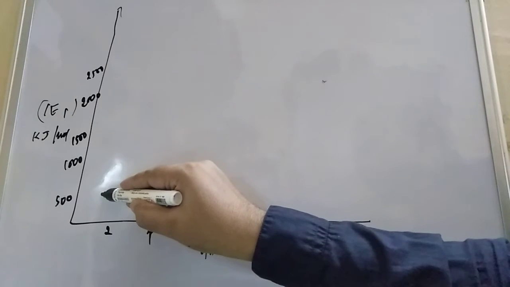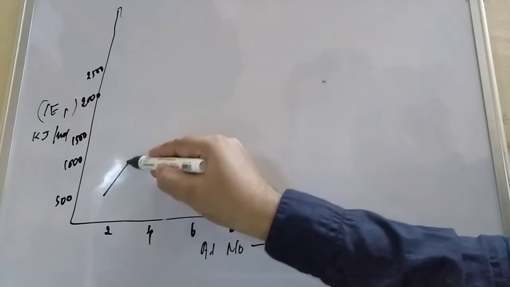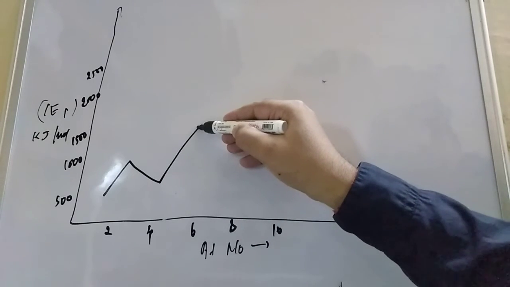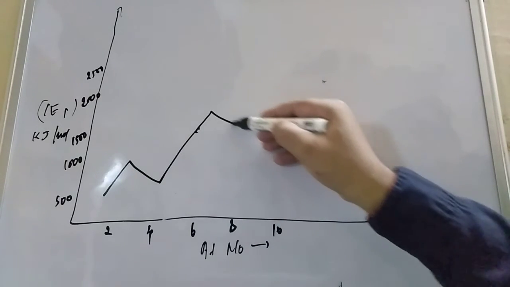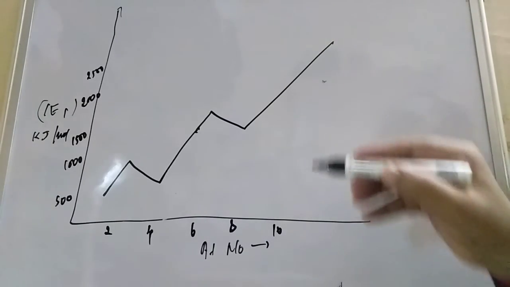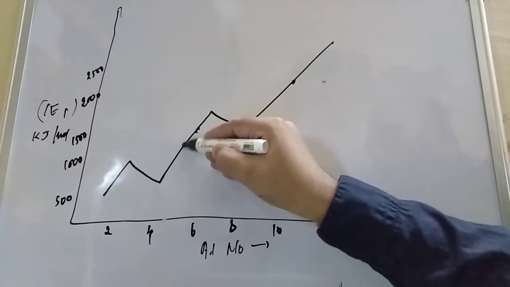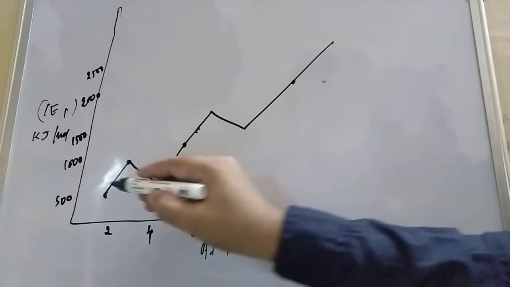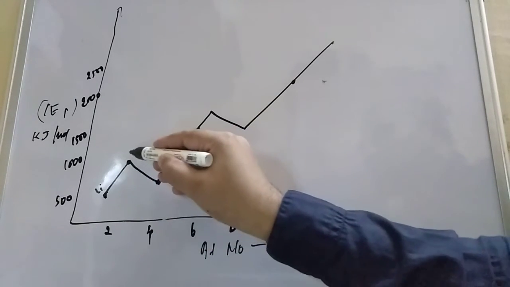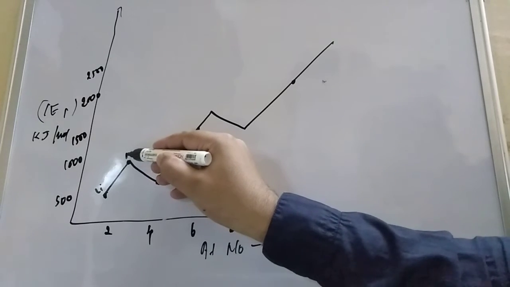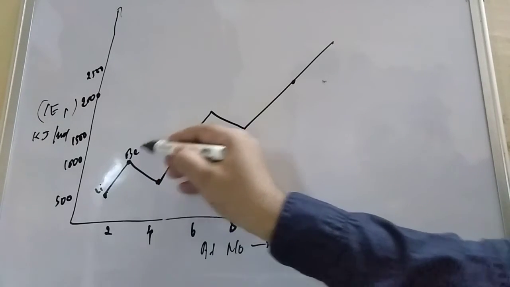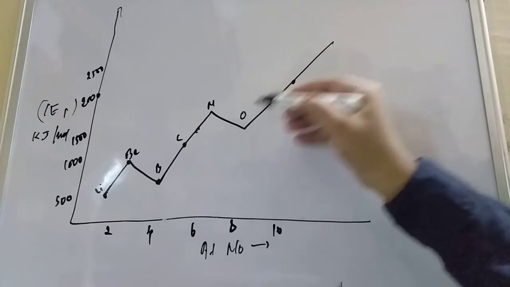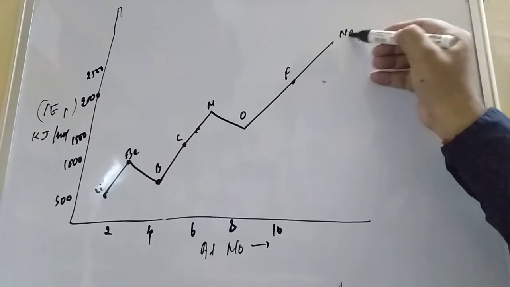We start with lithium. The value increases, then again decreases, then again increases, then again decreases, and then again increases. Whatever dot I am putting here is an element. This is lithium, then beryllium, here is boron, this is carbon, nitrogen, oxygen, fluorine, and this is neon.